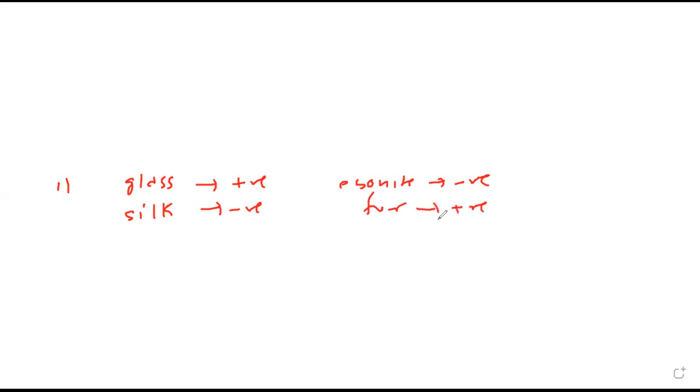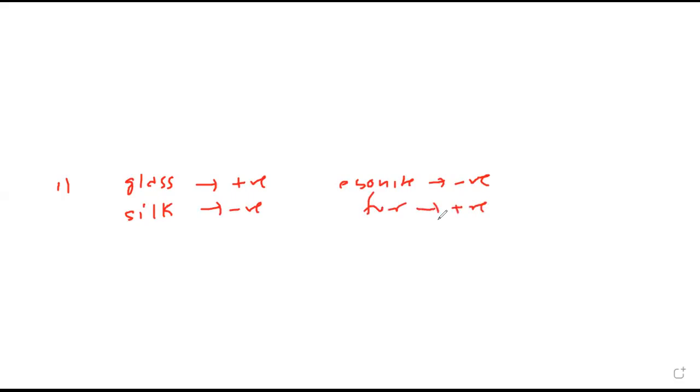When a glass rod is rubbed with silk, it becomes what? I had given you a note. Does the glass rod become positive or negative? Positive. And the silk cloth becomes negative. And if it is ebonite, then it will become negative. Fur becomes positive. Let us check what they want.